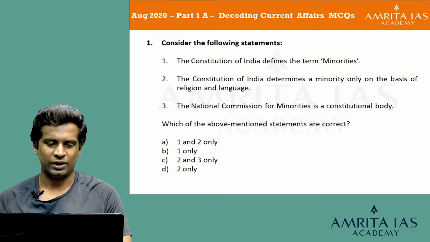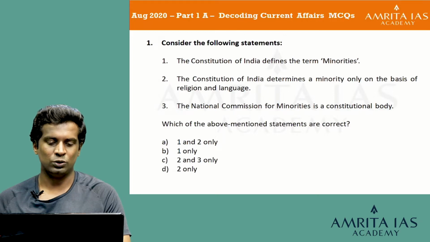Question number 1. Consider the following statements. 1. The Constitution of India defines the term minorities. 2. The Constitution of India determines a minority only on the basis of religion and language. 3. The National Commission for Minorities is a constitutional body. Which of the above mentioned statements are correct? Option A 1 and 2 only, option B 1 only, option C 2 and 3 only, and option D 2 only.